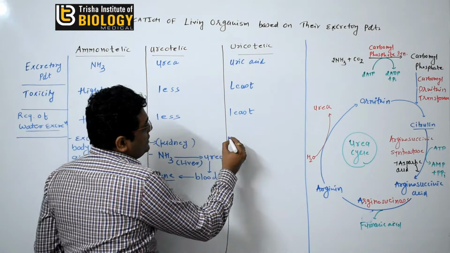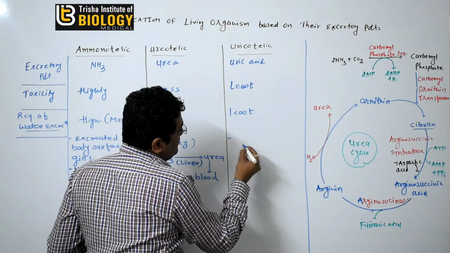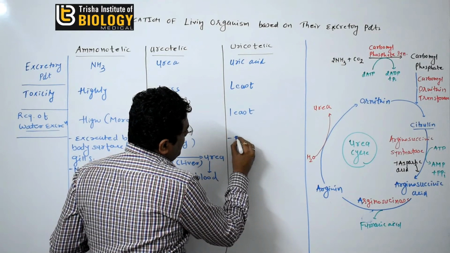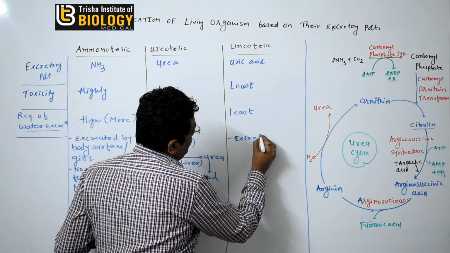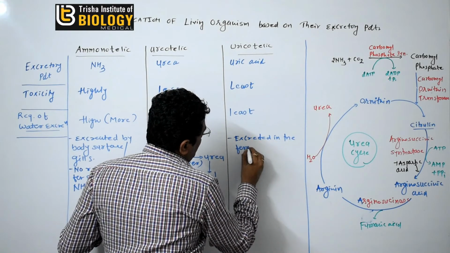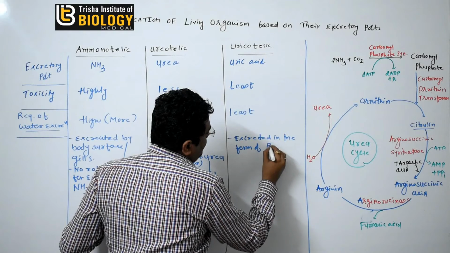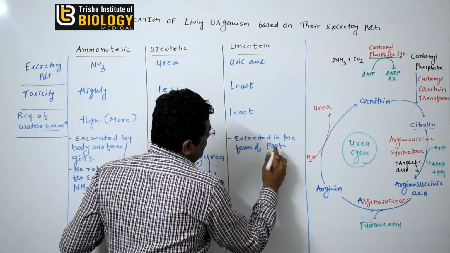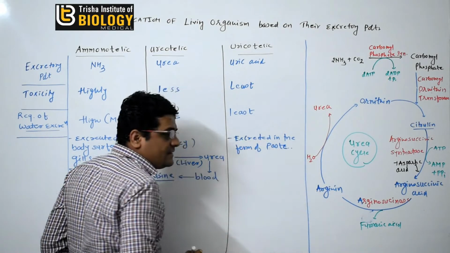Now the uric acid. Always uric acid is excreted in the form of a paste-like substance.